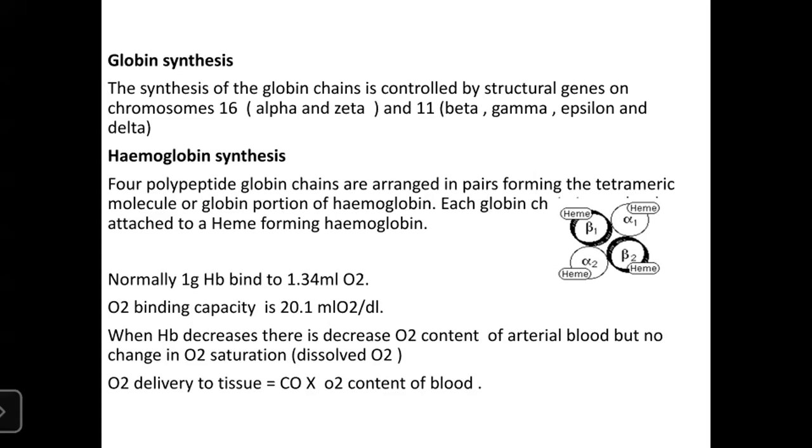Hemoglobin Portland is an embryonic hemoglobin, and fetal hemoglobin is predominant at birth, about 70%, with adult hemoglobin at 30%. By 6 months, fetal hemoglobin is very low, right?